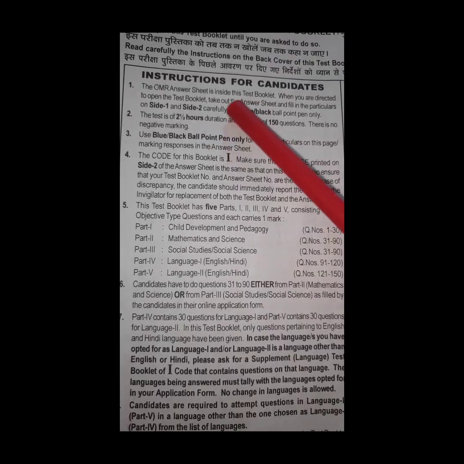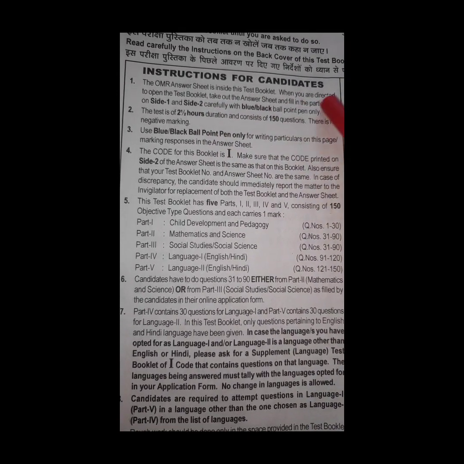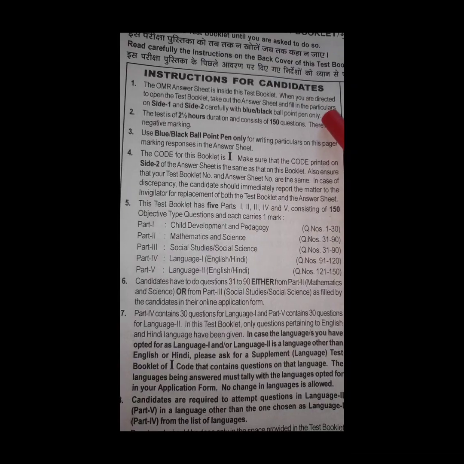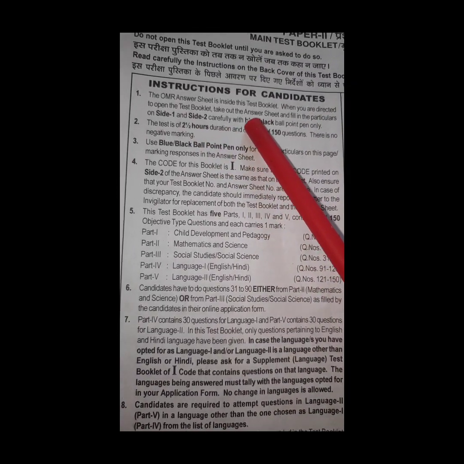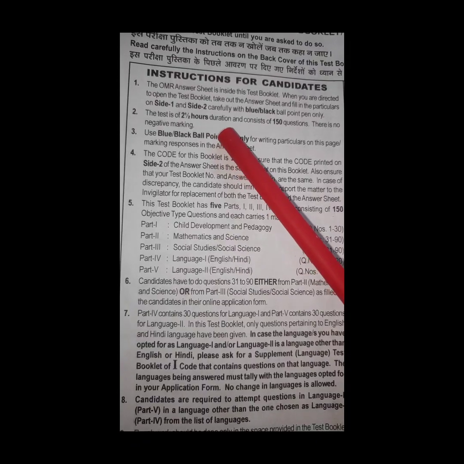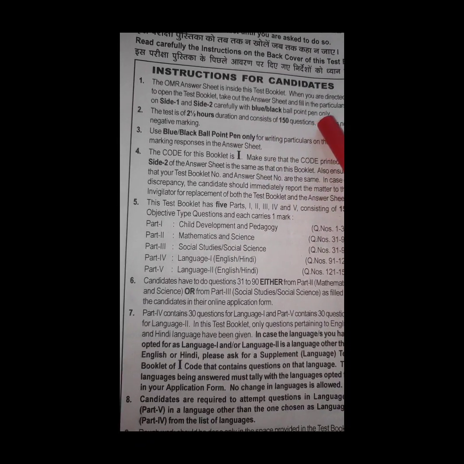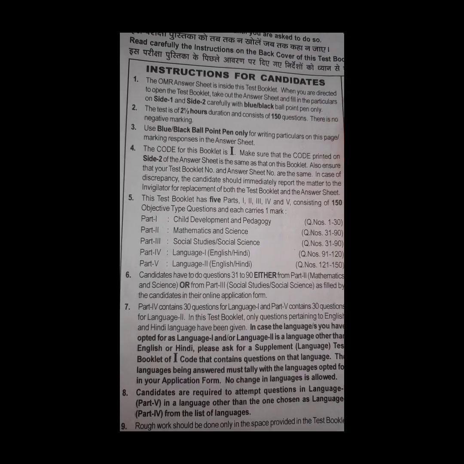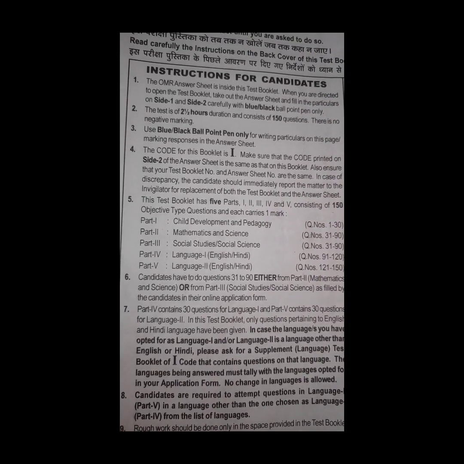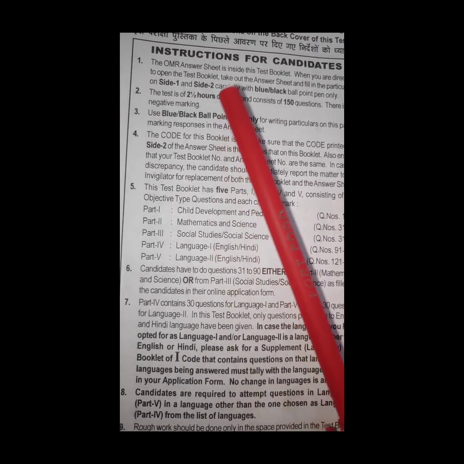See the instructions: the OMR sheet is inside this test booklet. When you are directed to open the test booklet, take out the answer sheet and fill in the particulars on side 1 and side 2 carefully with blue or black ball point pen only. So do not carry a gel pen; you can take a black or blue ball pen. The test is of 2.5 hours, so make sure you don't miss out your paper.